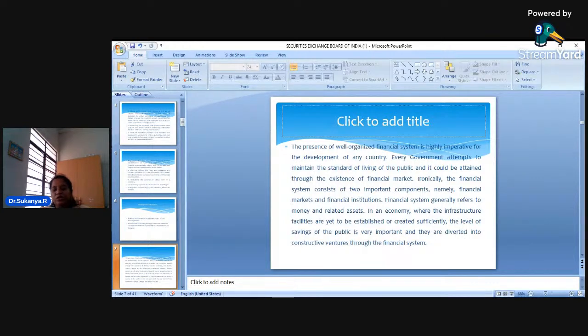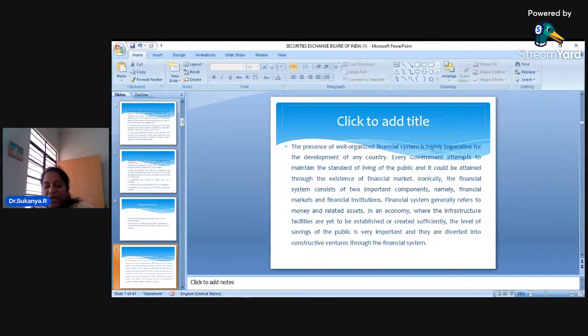Any business, okay? Whether it is a small business or a big business undertaking, they need finance. Not only that, even individuals. Let us say I, as an individual, every day when I carry out transactions, I need finance. So, please keep in mind, in any country, if a country has to develop, it should have a well organized financial system. Okay. And the government of any country tries to improve the standard of living of the people.